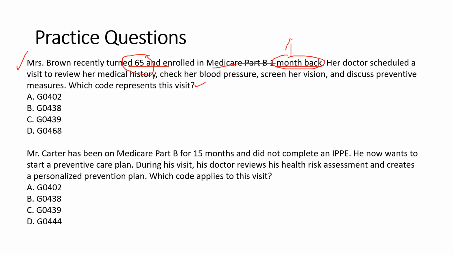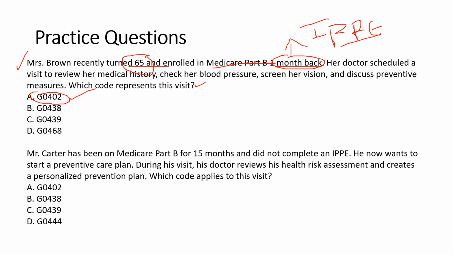So here you should know the guideline regarding IPPE. IPPE is initial preventive physical examination. So here what we do, the guideline says after enrolling to Medicare, we will have the 12 months time frame. The patient comes within 12 months of enrollment, we have to go with IPPE. Okay, so IPPE code is G0402. The correct answer for this particular question is G0402.